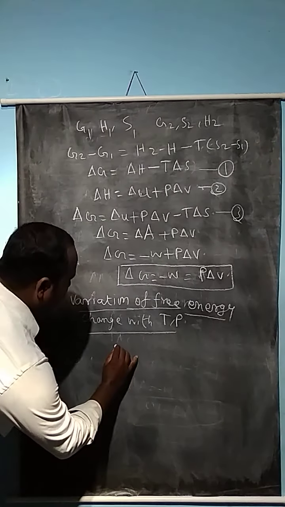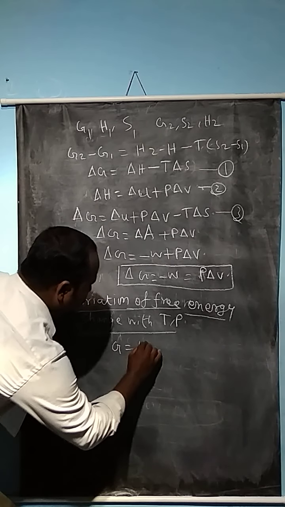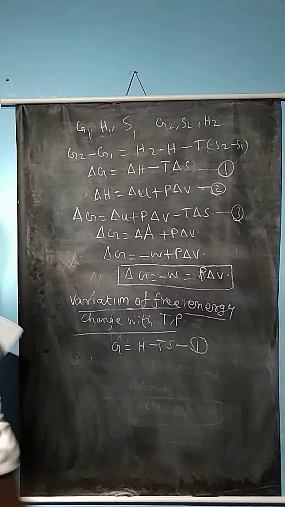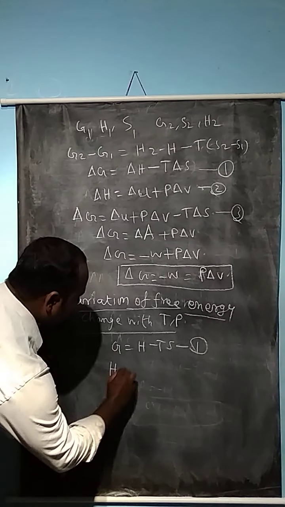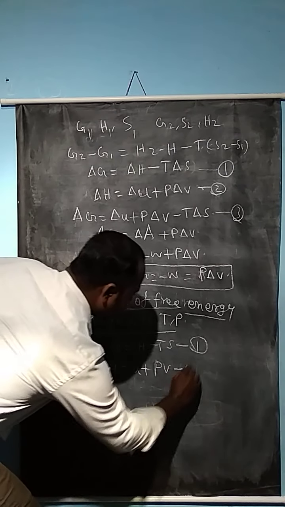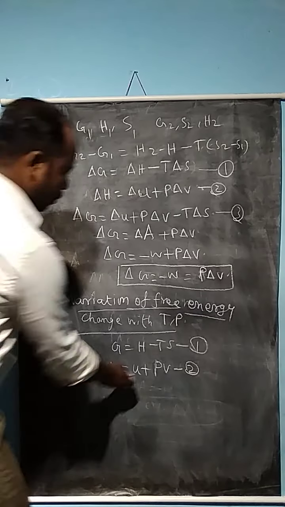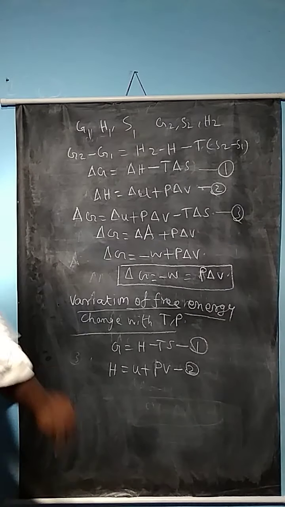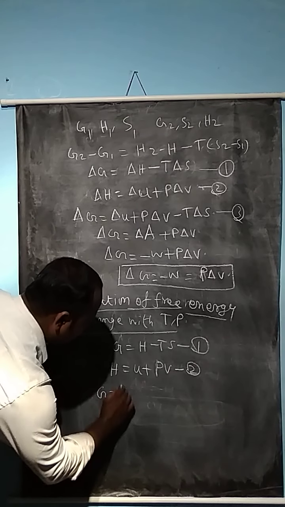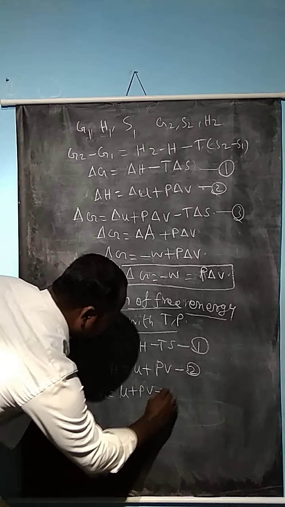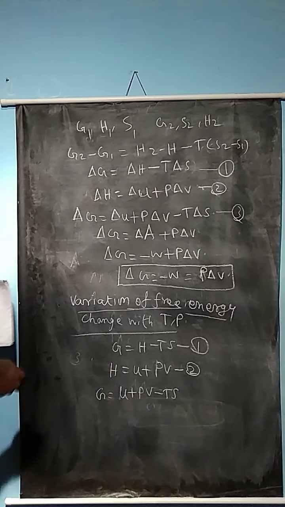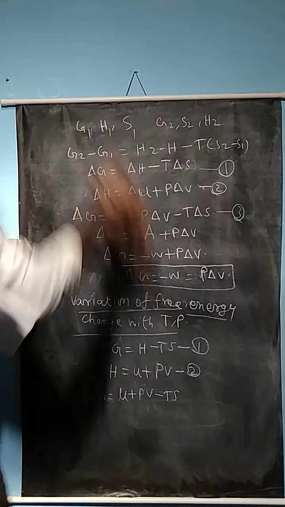Now, G is equal to H minus TS, from the first law of thermodynamics. This is equation number 1. H is equal to U plus PV. This is equation number 2. Substitute the value of equation number 2 into equation number 1. G is equal to U plus PV minus TS. Differentiate this equation with respect to